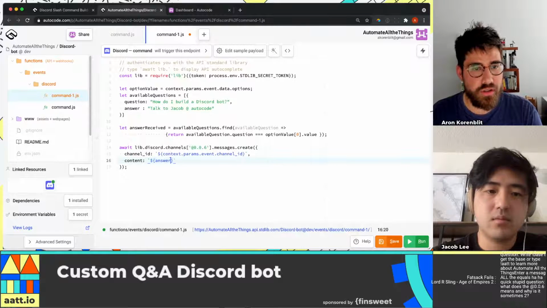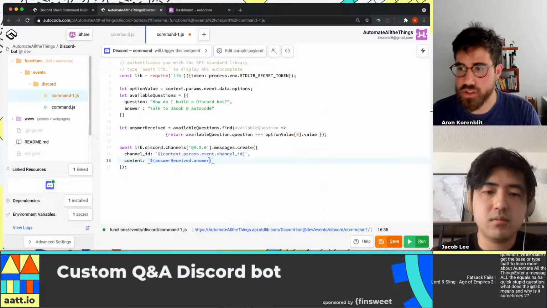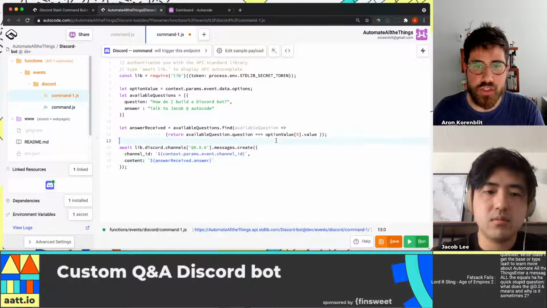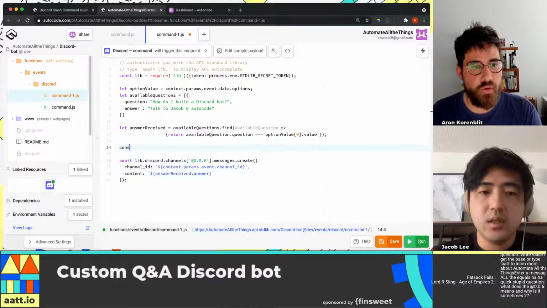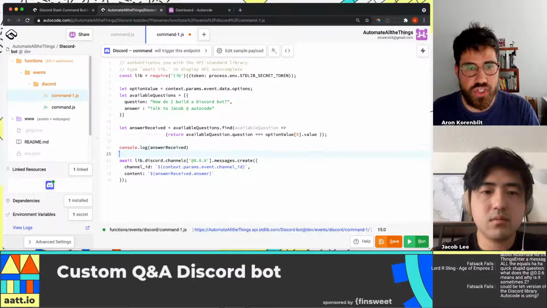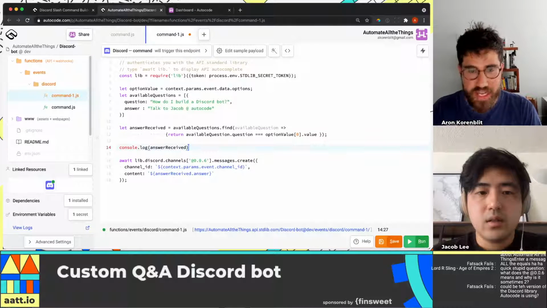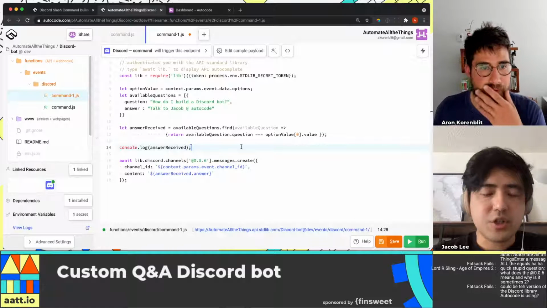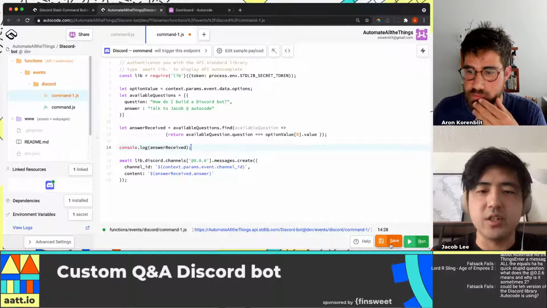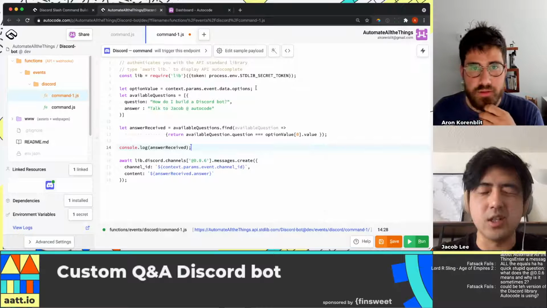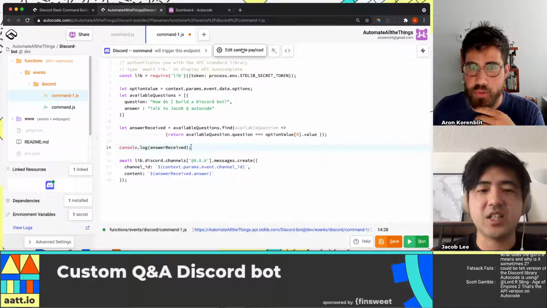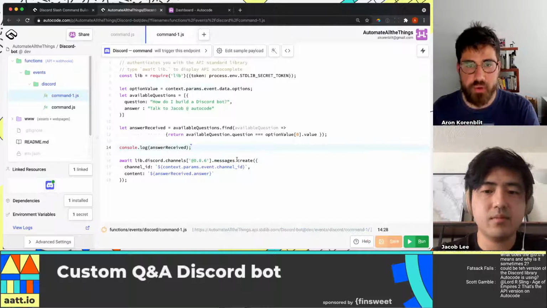So in this case, dot answer like that is going to return the answer. Can I just console log this just to see when it runs for folks? So answer received, just so they see the object, so they understand why we put dot answer. Yeah, for sure. Okay. Let's run it from Discord though, because to run it from the editor requires a little bit more setup, and we would need to edit the sample payload. Yeah, that's right. So let's run it, but we'll still see the console log.